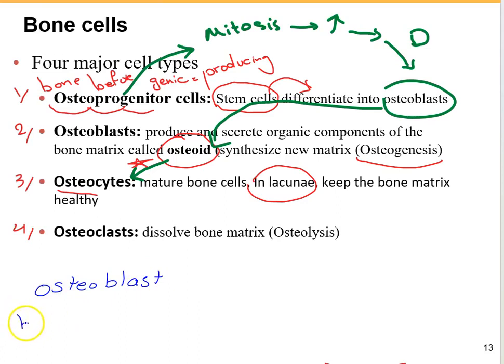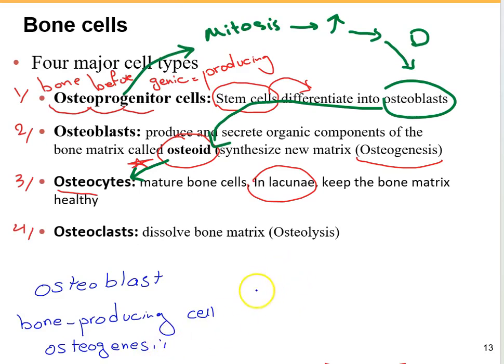These are our bone producing cells, bone forming cells, involved in osteogenesis. And then we have the osteoclasts, which are bone destroying cells.